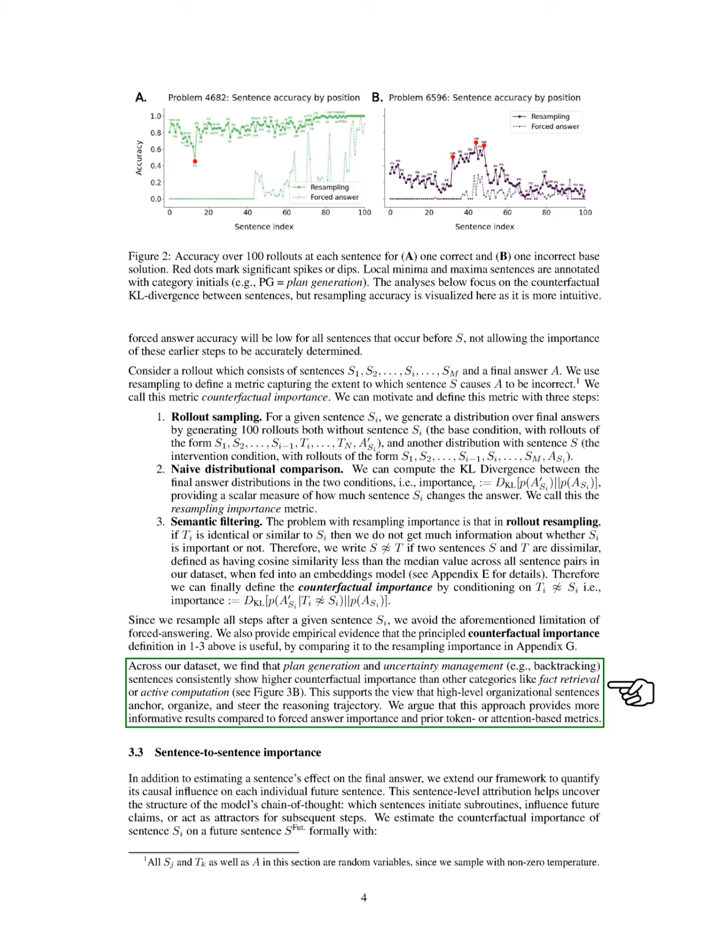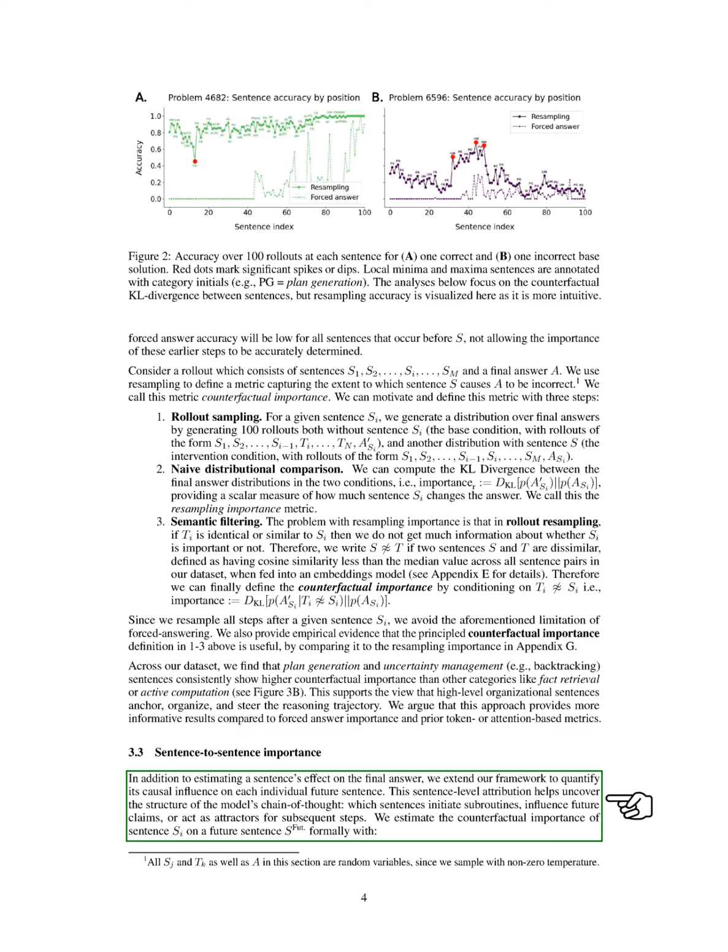Our results show that sentences related to planning and managing uncertainty tend to have higher counterfactual importance compared to those focused on fact retrieval or computation. This suggests that organizational sentences play a key role in guiding the reasoning process. We also extend our analysis to quantify how a sentence influences future sentences. This helps us understand the model's reasoning structure, identifying which sentences trigger subroutines or affect future claims.